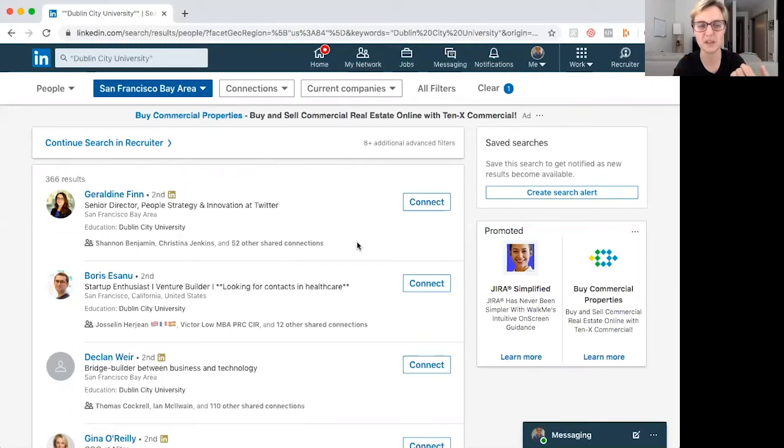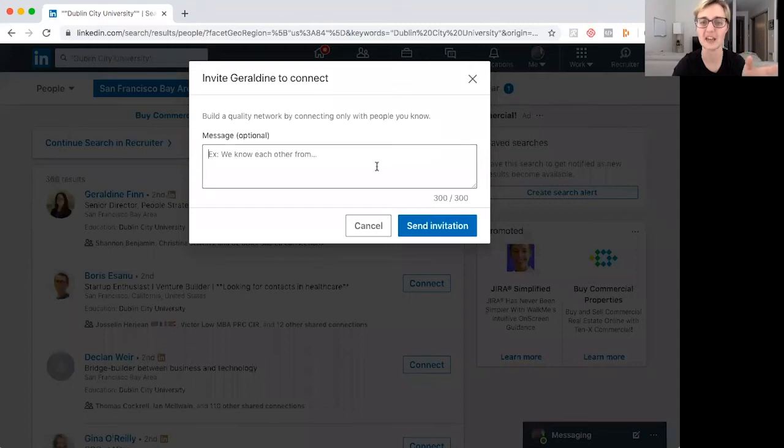They have both been educated in Dublin City University, which was a very special experience for me, and I'm sure for a lot of these people too. And we are more than likely both Irish expats living in the San Francisco Bay Area. That is two very strong things that I can reference when I go to connect with someone like, hey, I noticed we're both Irish expats in the Bay Area and we both studied in DCU. It would be wonderful to connect and get to know each other.